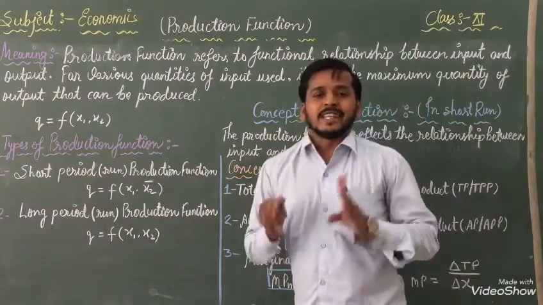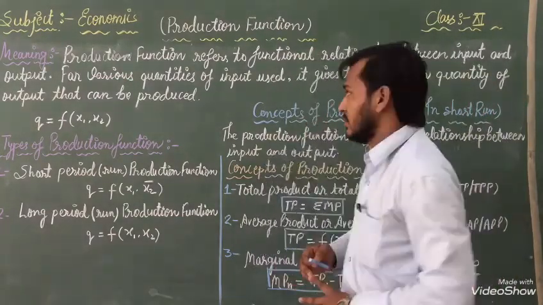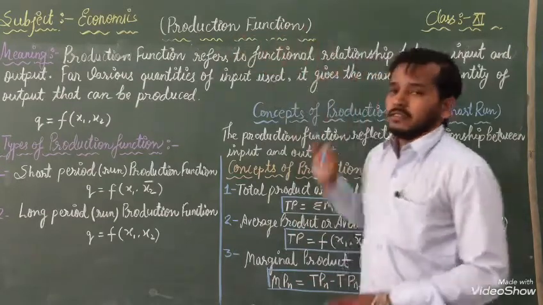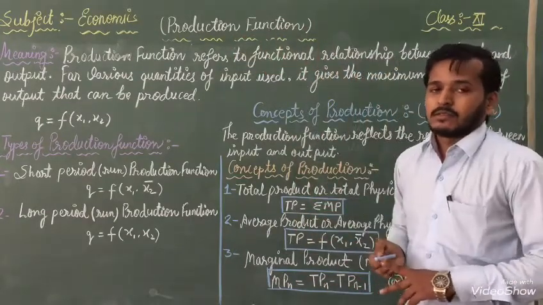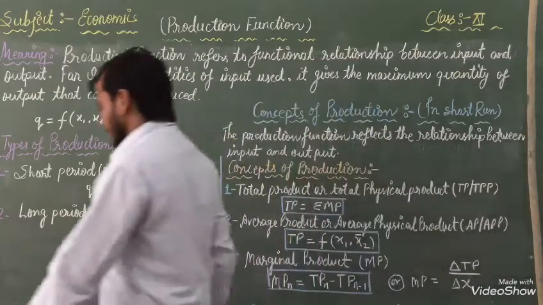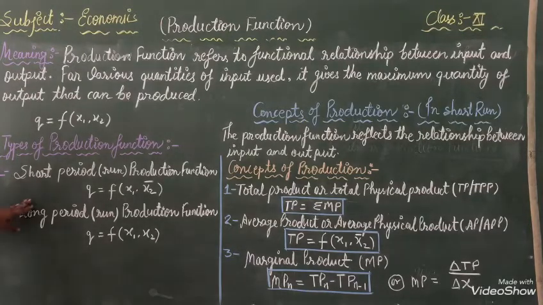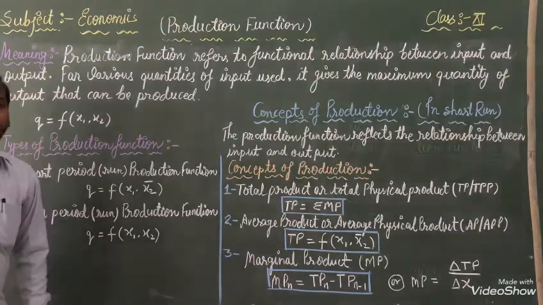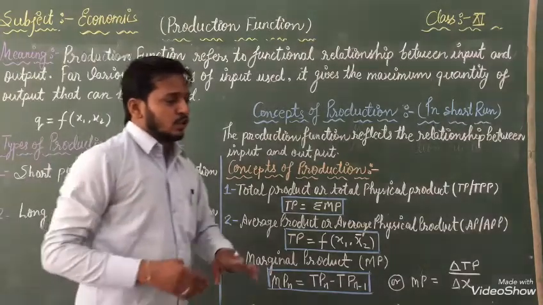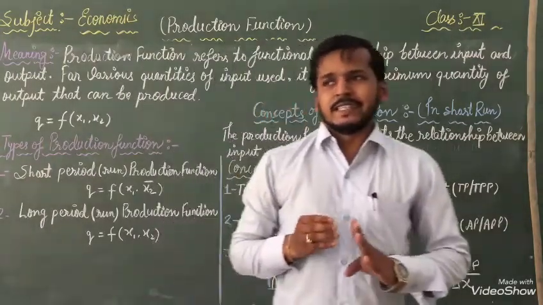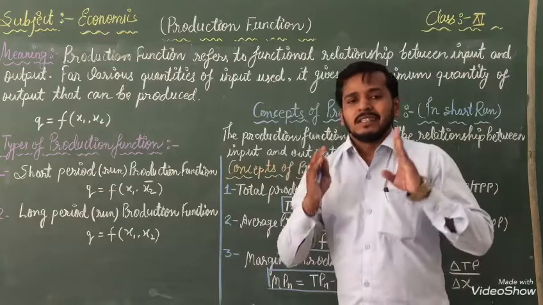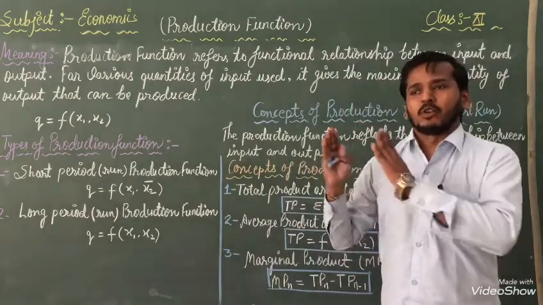So the next topic we are going to start is production function. I have told you before that we are reading about the production function. What is the product and production function?